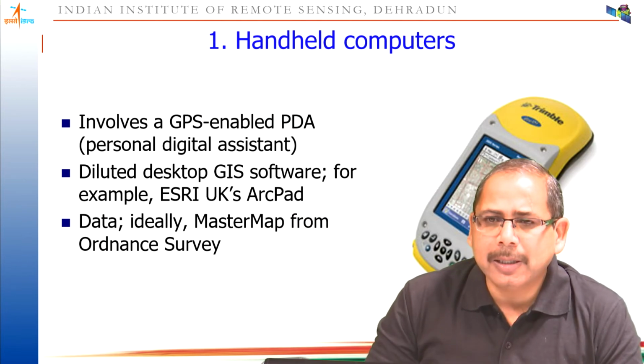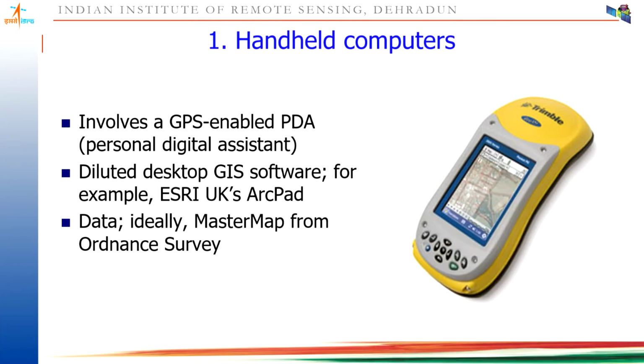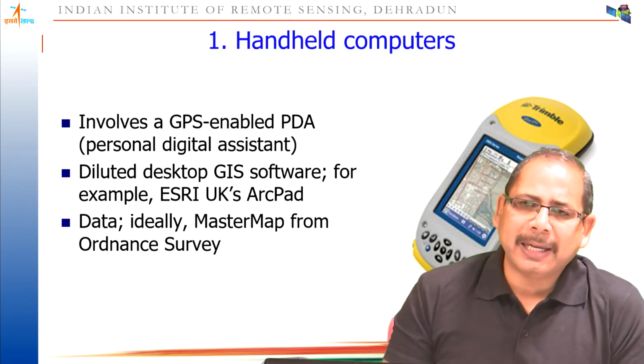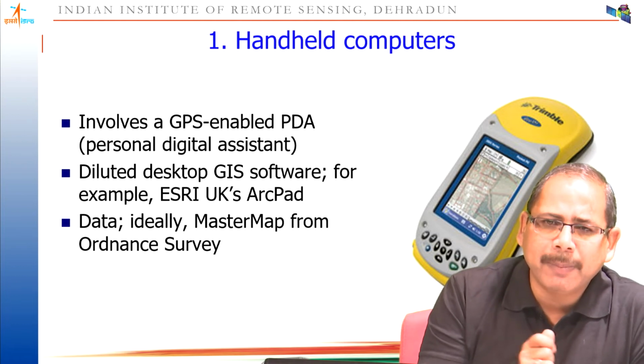Then come to the point which is very important in mobile GIS. The first tool I am introducing here is called handheld computers. This basically involves a GPS-enabled PDA, personal digital assistant, and these devices are available in commercial mode. Other than your mobiles, if you use these devices, they can give you better precision, more precise information. So better quality maps can be created.